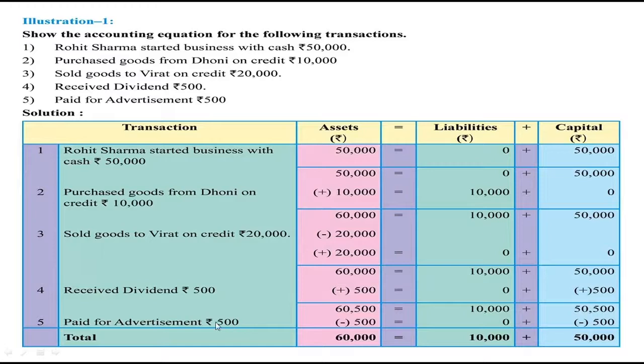Now since this is an expenditure, it is like a loss for the business. It reduces our profit. So 500 is subtracted from the total capital of rupees 50,500. So our capital became rupees 50,000. Liabilities are rupees 10,000. Therefore total liabilities are rupees 60,000. So in this manner we have to solve, or we have to give effect to different transactions.